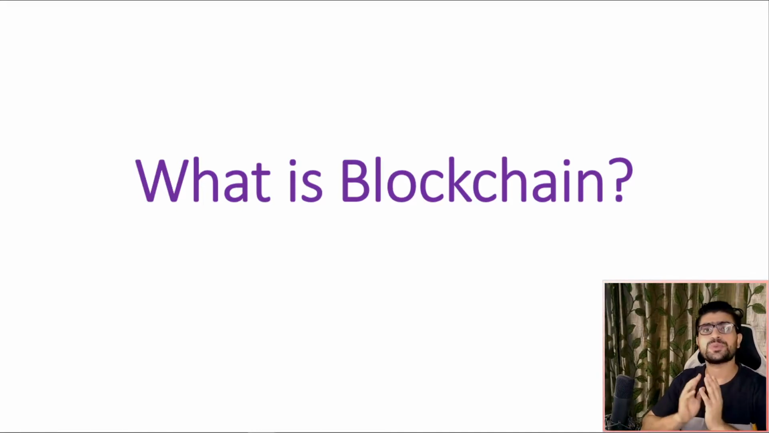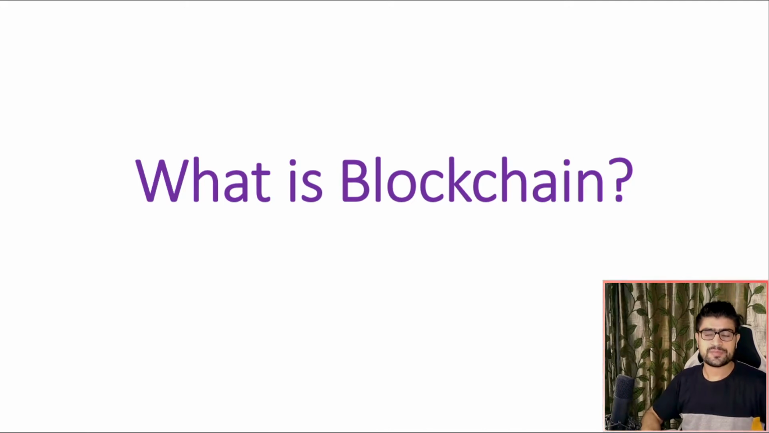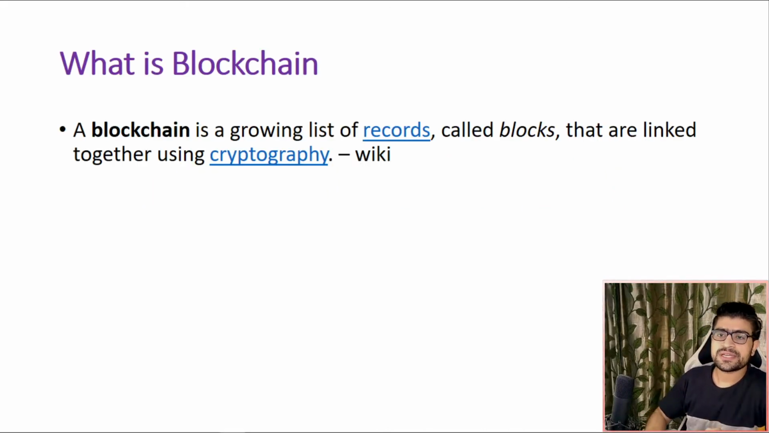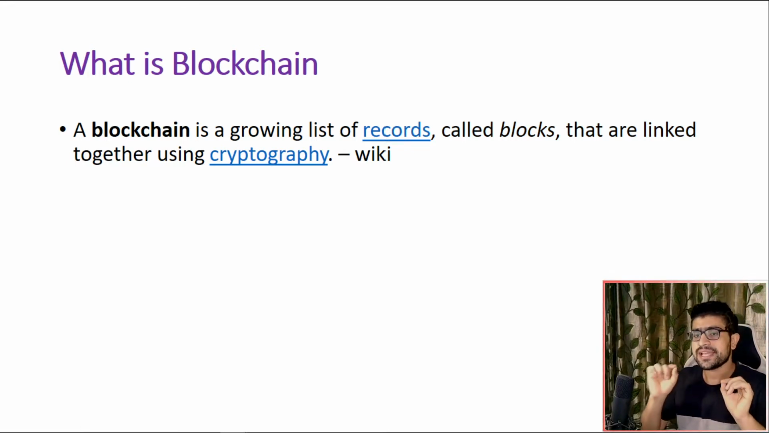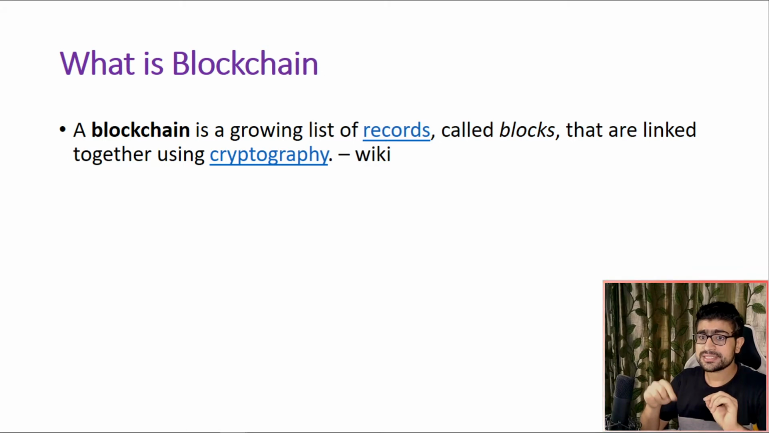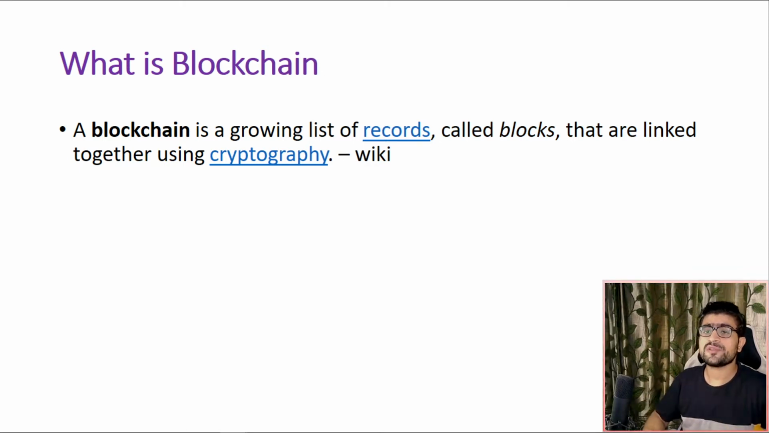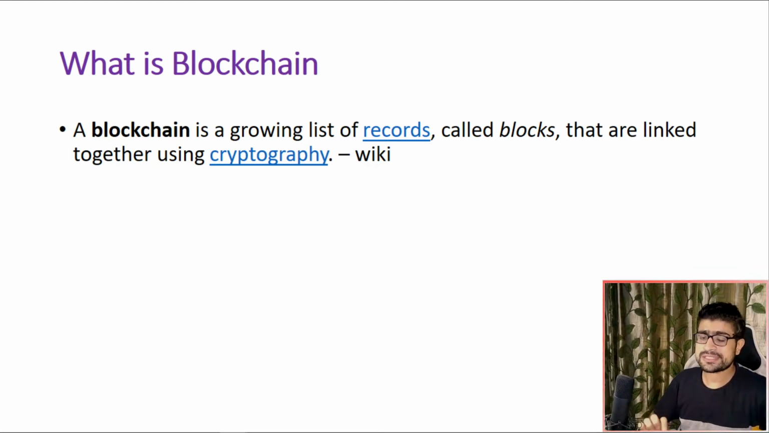Very well, I suppose. Today I'm really excited to start off with our learning session. In this session, we're going to talk about what blockchain actually is at a very basic level. According to Wikipedia, a blockchain is a growing list of records called blocks that are linked together using cryptography. This is a very high-level definition of what blockchain actually is. There is much more to it, but for now, this is just fine to get things started.